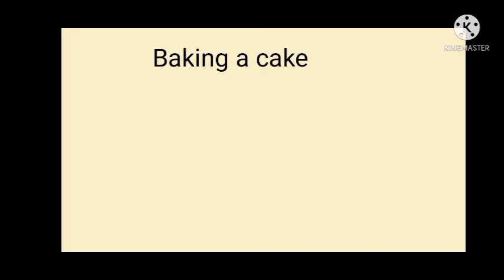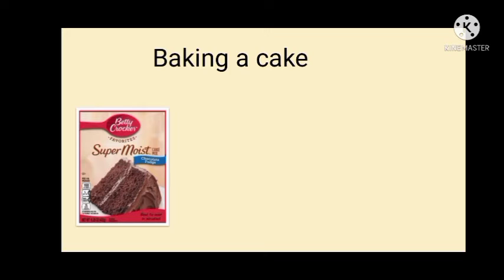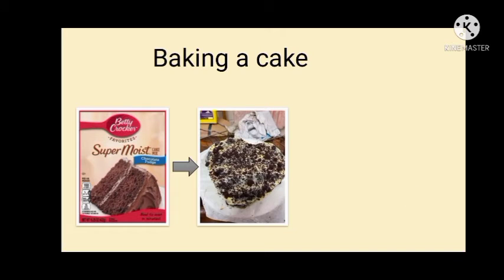First is when we bake a cake. This is my first picture, because I bought this in Robinson. After, when I went home, I made it like this, a heart cake. As you can see, it changes. It also has a physical property, but the whole process is a chemical change.